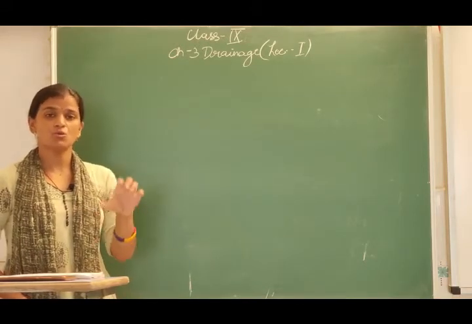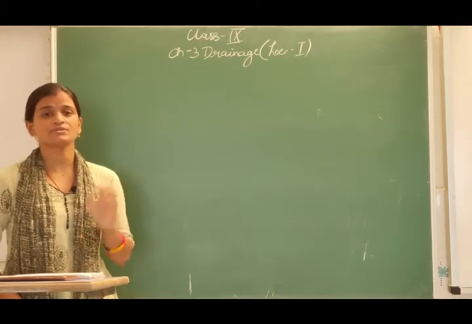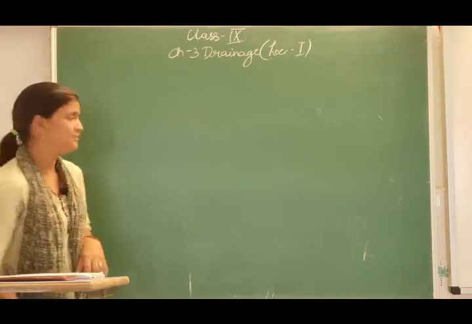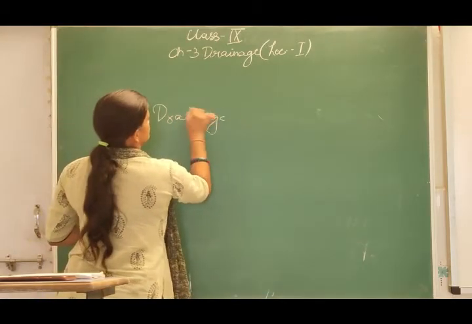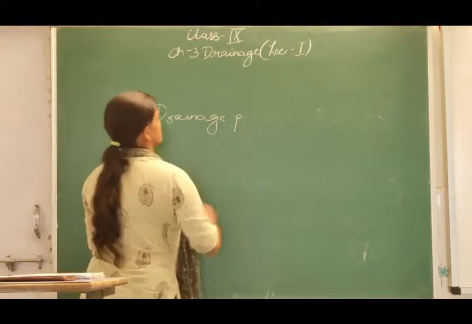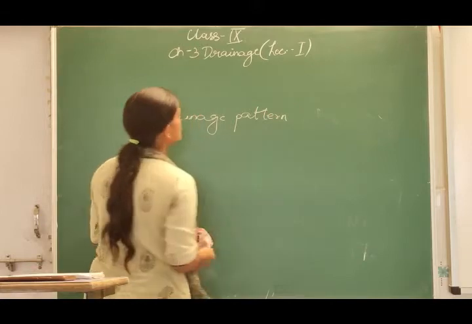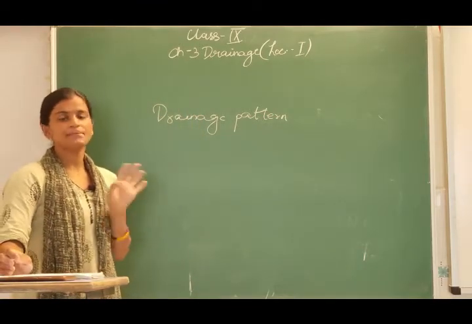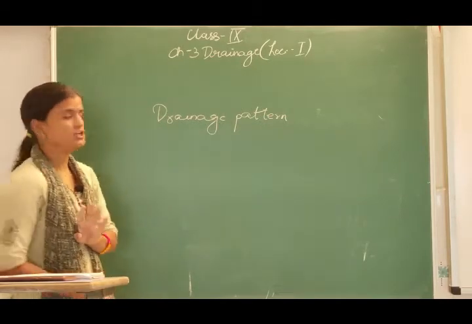What type of slope the land has, what the rock structure is, and what types of rocks are found there decides the drainage pattern of India. So drainage pattern depends upon the slope of the land, the rock structure and the climatic conditions. In this diagram, we have 4 types of drainage patterns.